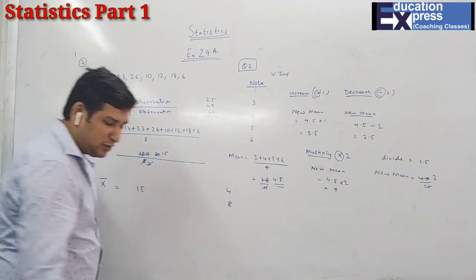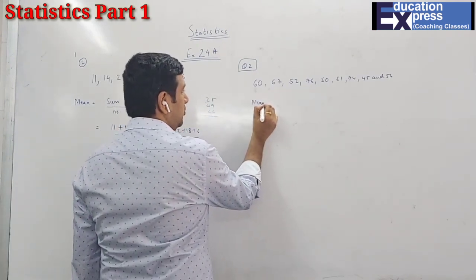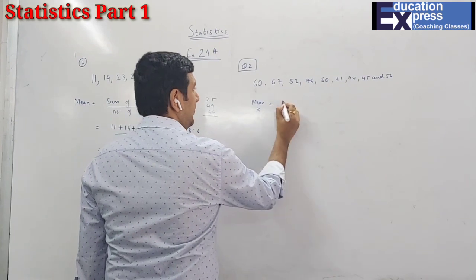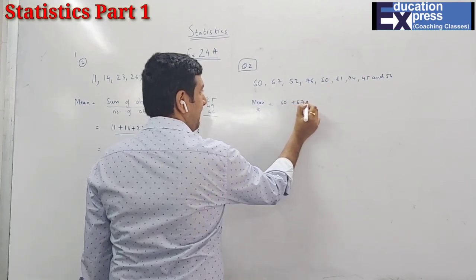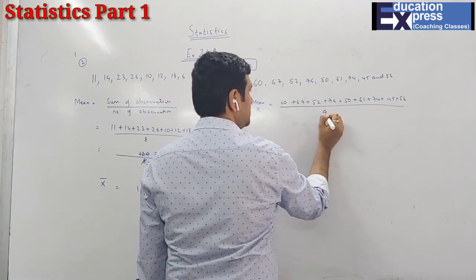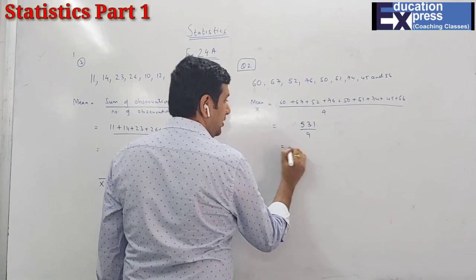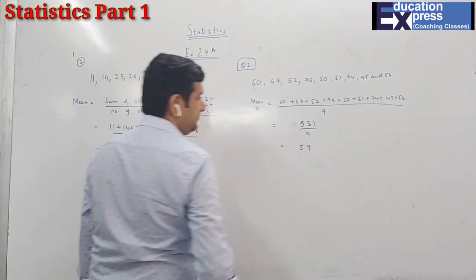Right, now we will be doing question number 2. Find the arithmetic mean, that is only the mean, x bar. Now when I add everything, divided by 9 students, obviously the number given is 9, so 1 divided by 9, that's 59.